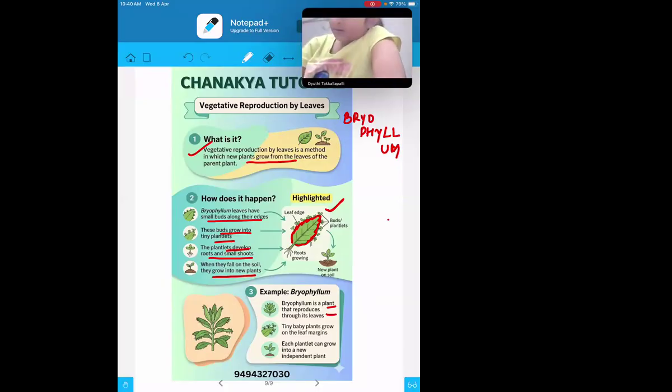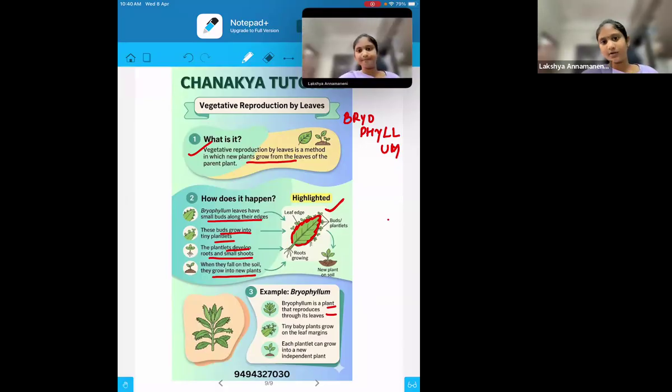What is your homework? You have to complete this bryophyllum part of it and you have to share with me. Okay? Yes, ma'am. Any doubt both of you have?